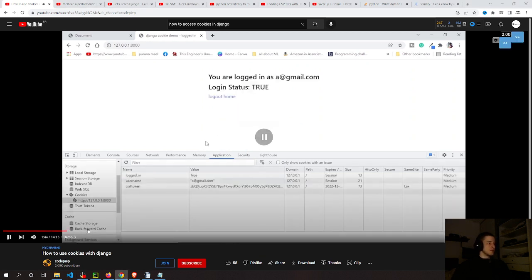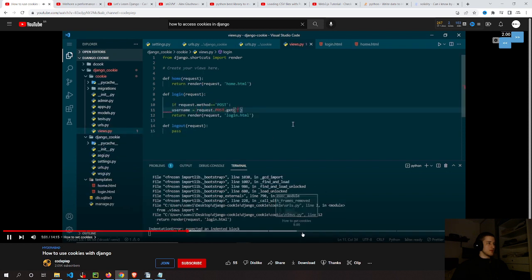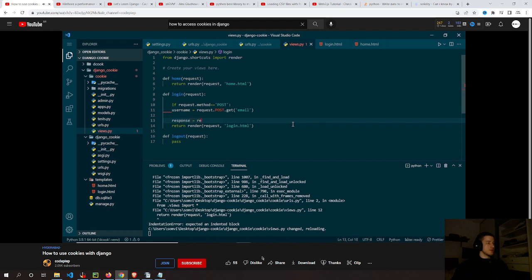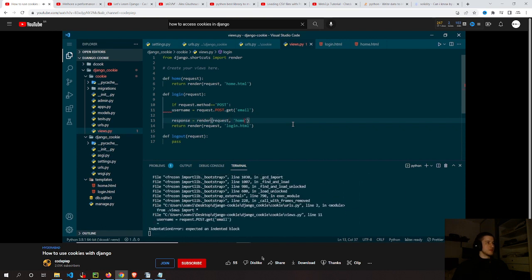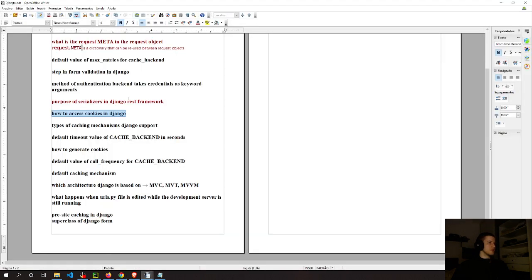Let's submit this. As soon as we submit, in our views, I will create a new function that will say login, with request.POST.get, let me say email. Then we need to create one response, which will be render request, and I will say home.html. As this is a post method, if the credentials are okay, we need to render the home.html, and we will provide some context here, which will be initialized here. And inside this context, we will provide some information, which we will see in a while. Let me comment this out for a while. Now we have our response.